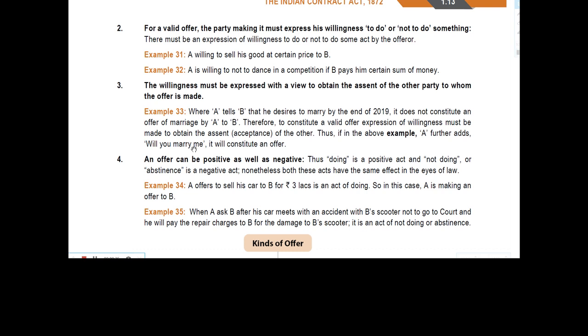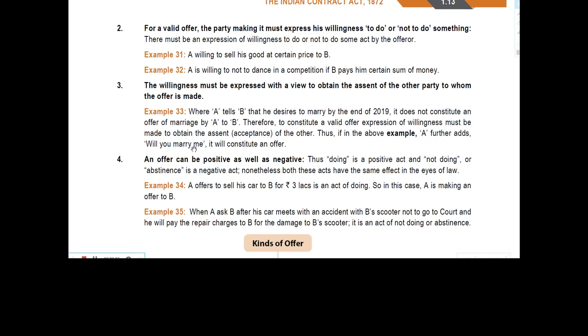Example number 33. Where A tells B that he desires to marry by the end of 2019, it does not constitute an offer of marriage by A to B. Therefore, to constitute a valid offer, expression of willingness must be made to obtain the assent or acceptance of the other. Thus, if in the above example A further adds, "Will you marry me?" it will constitute an offer.